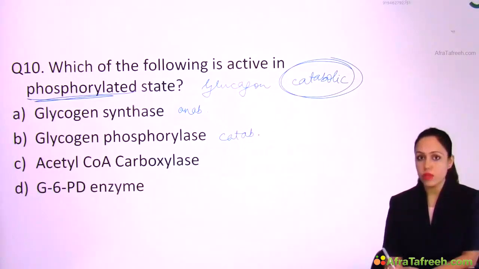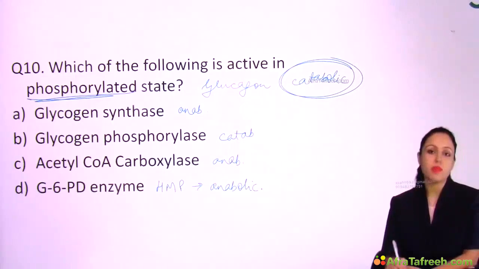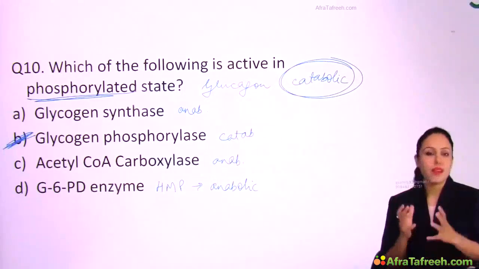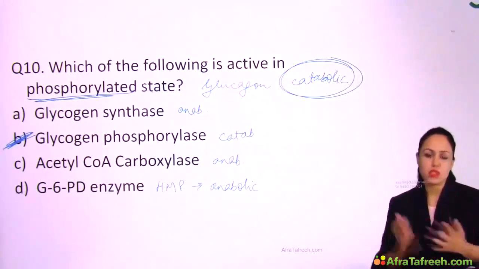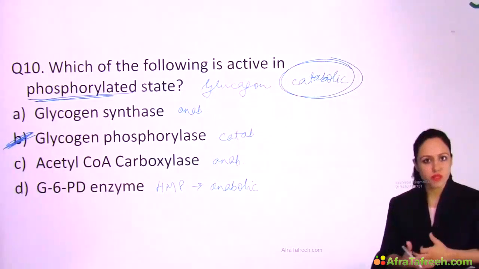Then acetyl-CoA carboxylase is involved in fatty acid synthesis, so this is anabolic. Option D, G6PD enzyme, that is an enzyme of the HMP pathway. I told you the HMP pathway is anabolic, so this enzyme is anabolic. So what is the answer? They're asking for catabolic, and catabolic is only option B. Again, even if you don't read the question, you can still solve the options. The odd one out is the answer.